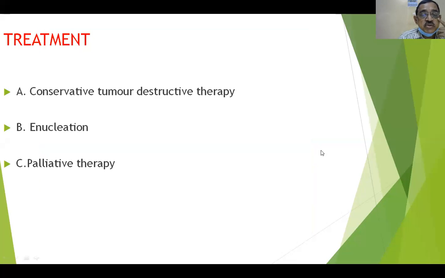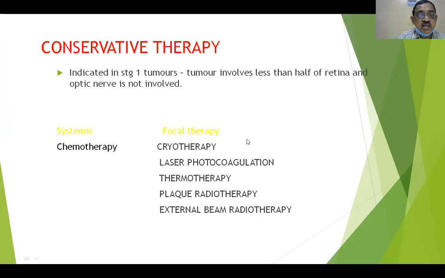So there are three modalities of management: the conservative tumor destructive therapy, the second one is enucleation, and the third one is palliative therapy. Conservative therapy is indicated in early stage tumors, where the tumor involves less than half of the retina and the optic nerve is not involved. In such cases, we treat them by cryotherapy, laser photocoagulation, thermotherapy, plaque radiotherapy or brachytherapy, and external beam radiotherapy.